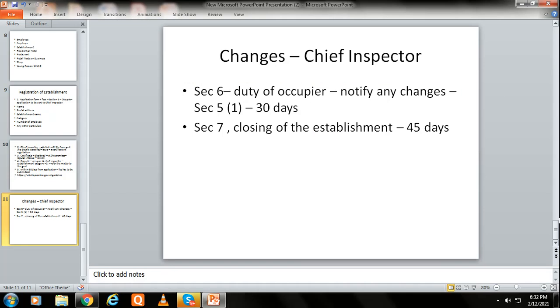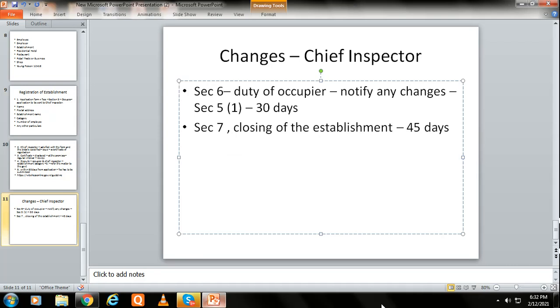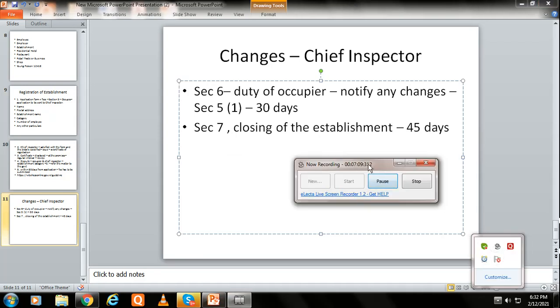So as I was discussing, section 7 deals with the closing of the establishment. Under section 7, the occupier is required to notify the chief inspector in writing within 45 days of closing the establishment. On receipt of such information, the chief inspector, being satisfied about the nature of closure, shall remove such establishment from the register of establishment and cancel the registration certificate. Simply, the registration will get cancelled once the chief inspector is satisfied about this.